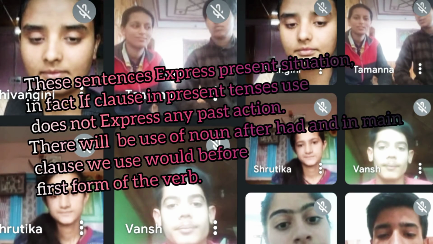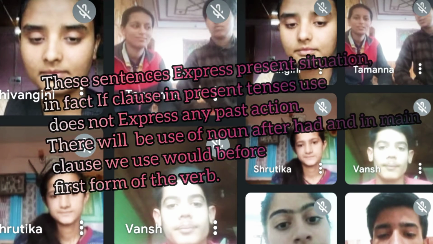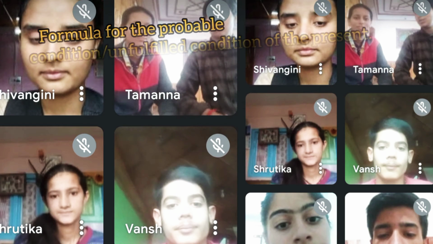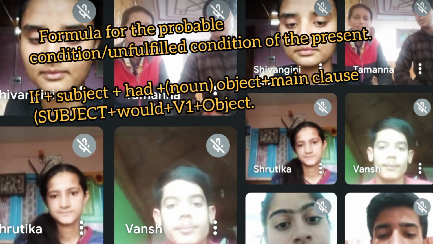In fact, if clause in past tense, okay, past tense का जो if clause है, right, ये past की action को express नहीं करता है, right? These are such examples and conditions in which there will be the use of a noun after had, or in the main clause we use would before the first form of the verb, right? If plus subject plus had plus noun plus main verb में फिर से subject के बाद would के बाद first form of the verb and then object.